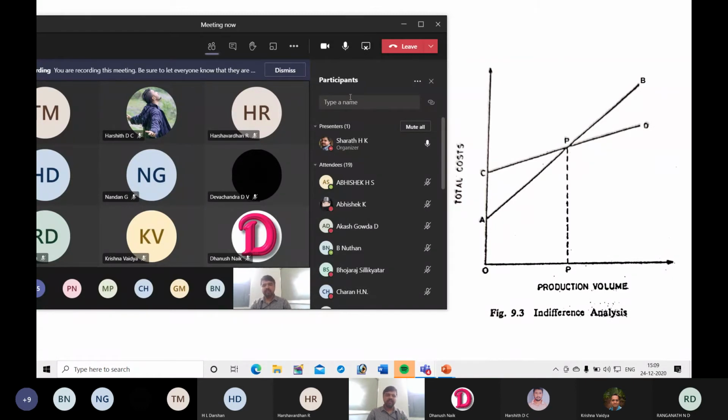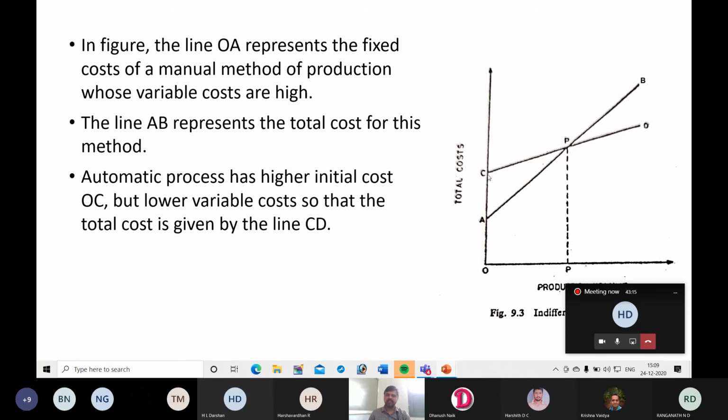In order to have an automation system, you have to invest more money on sophisticated technology, upgraded technology and sophisticated machines. You have to invest more money, but you are able to reduce variable cost since you need only a few people. That means direct labor cost has been reduced phenomenally. Because of that, you are able to reduce variable cost in case of automation, but initial cost will be high. Then you plot the cost versus production volume.